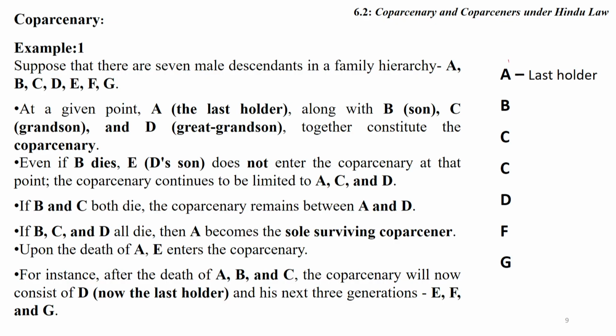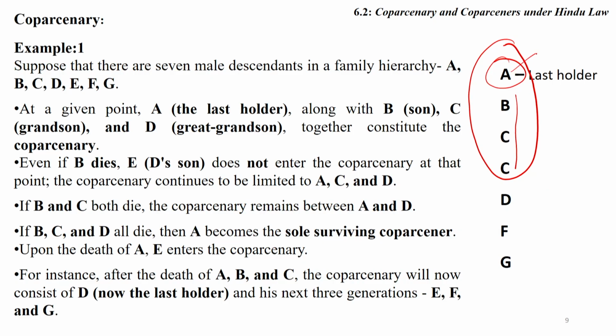And we can understand the story on the basis of the chart. Suppose A is the last holder of the property and the next 3 generations constitute Coparcenary. Last holder and next 3 generations.